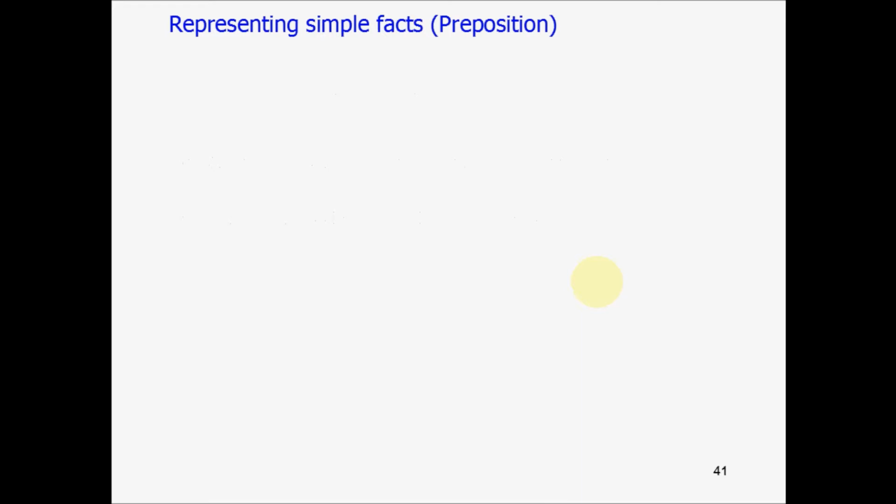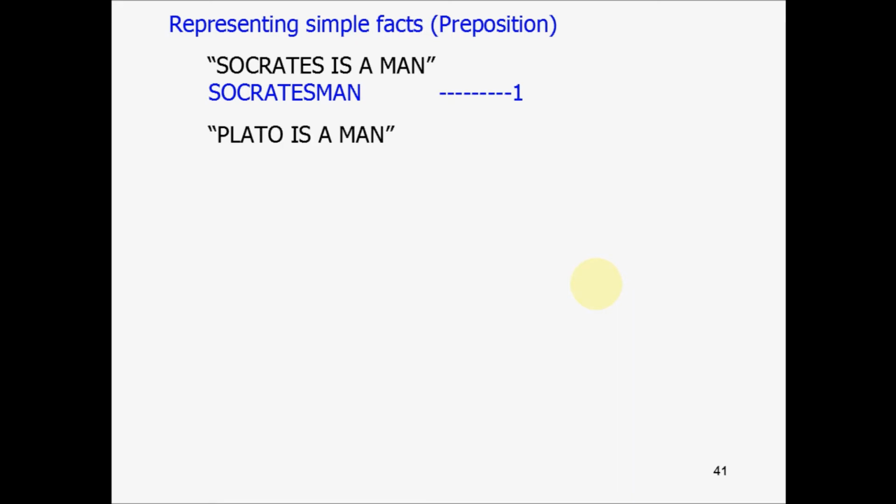When we represent simple facts in propositional logic, what do we do? For example, consider the sentence: Socrates is a man. In propositional logic, this sentence can be written as Socrates man. Similarly, Plato is a man can be written as Plato man. In both these propositional statements, it is very clear that there is no distinction between what the objects involved are.